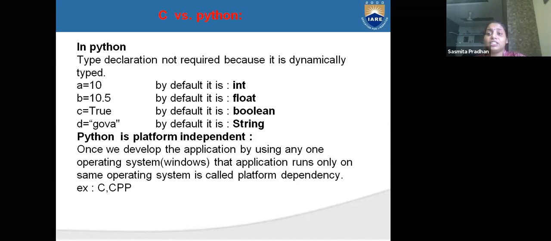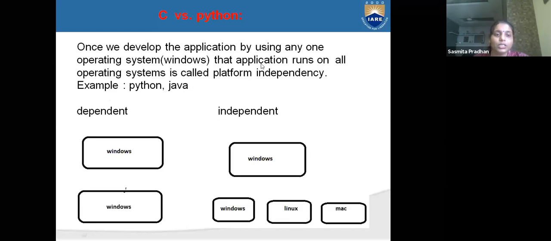But Python is platform independent, which means your Python program will run on any platform. It can run on Windows, it can run on Linux, it can run on iOS. Once we develop an application using one operating system, if the application runs only on that operating system, it is called platform dependency.